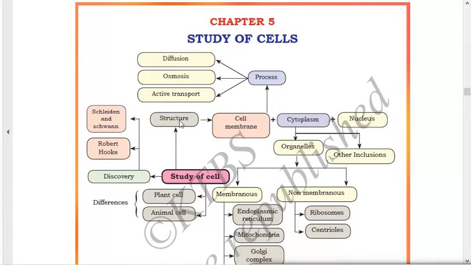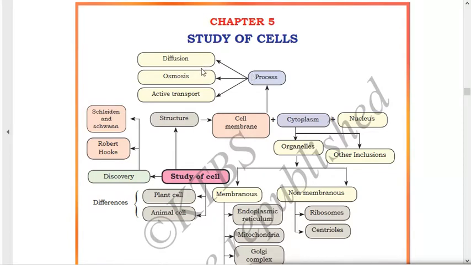Next, we'll read about the structure of the cell. What are the things present inside the structure of a cell? Cell membrane, cytoplasm and nucleus. Just now I showed you the simple structure of a cell. These are the three important components of a cell. After that, organelles are also present in the cells. Organelles can be membranous and non-membranous, meaning membranes can be present or not present. On the basis of that, we will read about organelles like endoplasmic reticulum, mitochondria, Golgi complex, ribosomes, centrioles, etc.